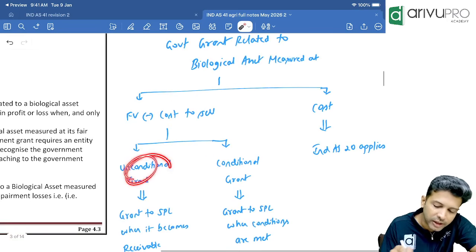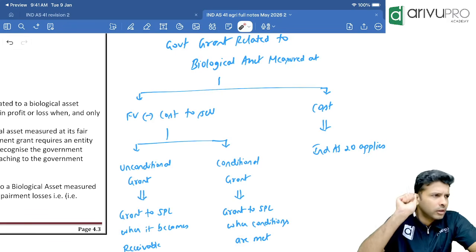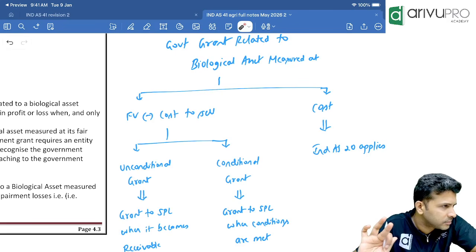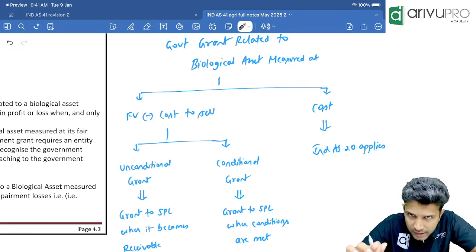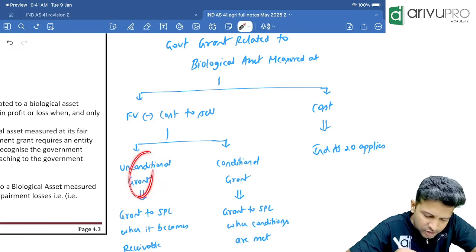Whether it is an unconditional or conditional grant. Unconditional means the government has given a grant, that's it. Are they expecting anything more from the entity to fulfill, or no expectations? No expectations. The government just gave a grant.